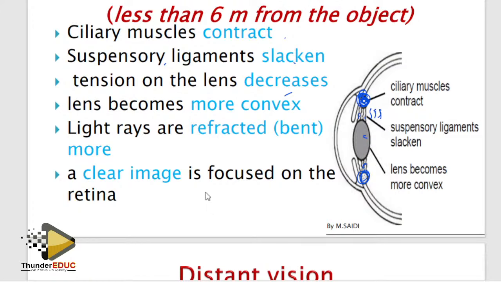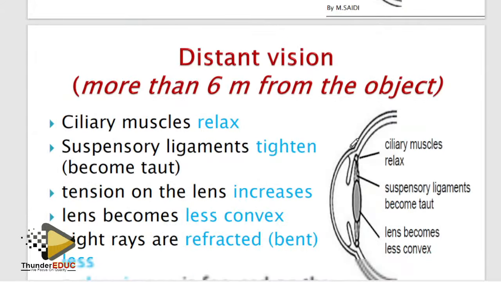How do you see a near object? You see it big, therefore the lens is supposed to be big. How do you see a far object? You see it's too small, therefore the lens is supposed to be small. How do I make this lens go from small to big? It means that the tension must be relaxed. If the tension is relaxed, it means that the ciliary muscles must do what? Contract, then the suspensory ligament must slacken. You understand? And then now this lens, the tension is going to be decreasing, and the lens is going to become more thick. Which you call more convex. If you don't remember the word more convex, you can say more thick. We also give you a tick on that. So this is the difference.